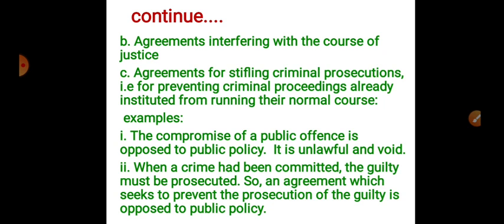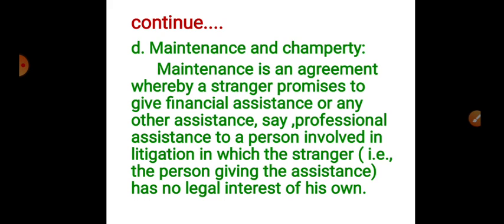Another person is ready to compromise for that means it is opposed to public policy. Then when a crime has been committed, the guilty must be prosecuted. So, an agreement which seeks to prevent the prosecution of the guilty is opposed to public policy. If a particular incident happened, the person who did the mistake should be punished or prosecuted, right? So, if there is any agreement to protect the guilty, it's opposed to public policy. Okay, next, the fourth one is maintenance and champerty.